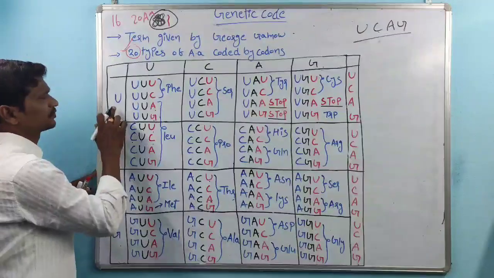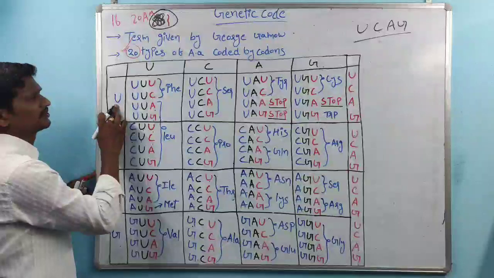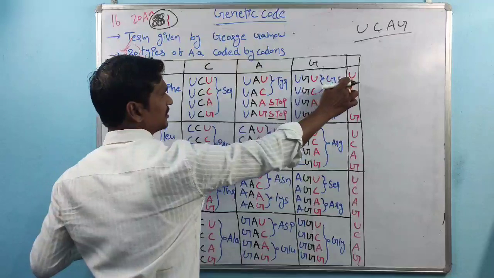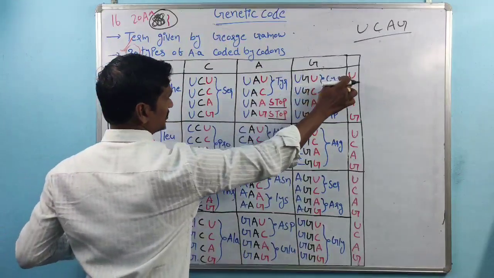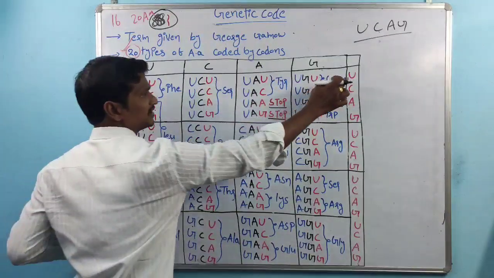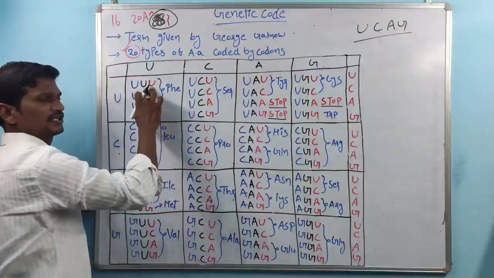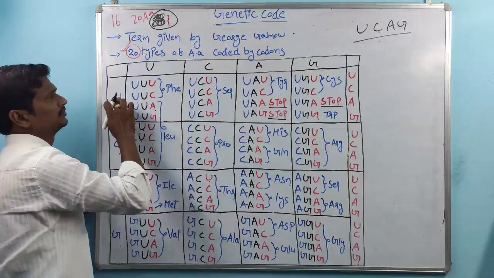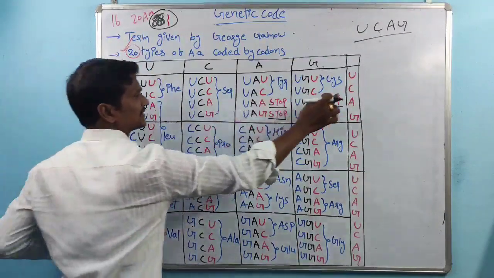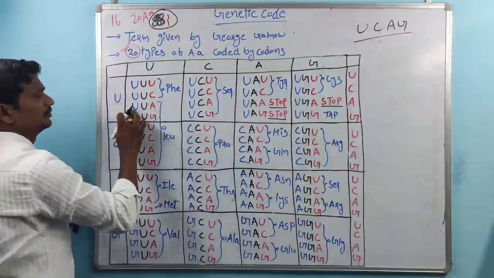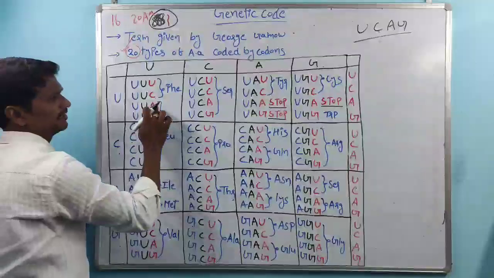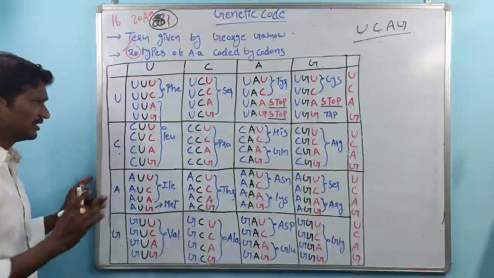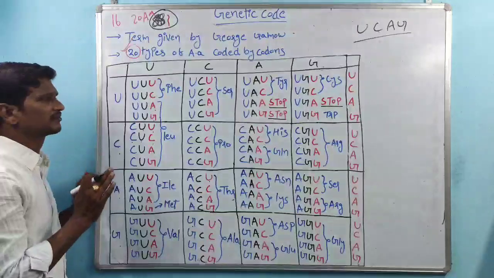So the very first letter is U, the second letter is U, and here is the last letter of the codon: U, C, A, G. By this way, the total codons are formed.